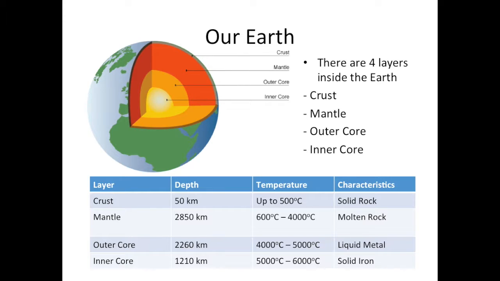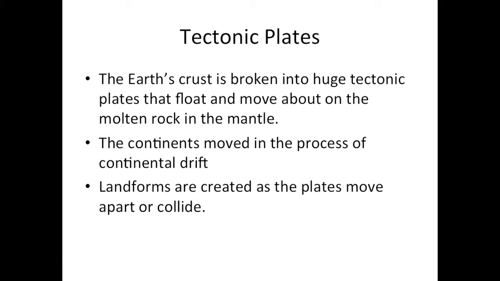The outer core is 2,260 kilometers deep, has temperatures between 4,000 degrees Celsius and 5,000 degrees Celsius, and is liquid metal. The inner core is 1,210 kilometers deep, has temperatures between 5,000 degrees Celsius and 6,000 degrees Celsius, and is solid iron. Moving on to plate tectonics.